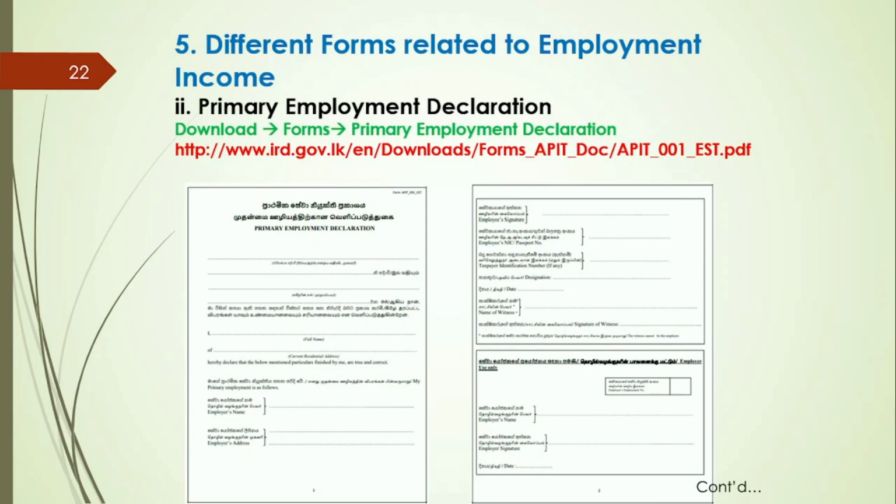Second form is primary employment declaration. An employee should furnish an employer with a declaration nominating his primary employment. If an employee has one employment, furnishing a primary employment declaration is not required. However, an employee must not have more than one primary employment at any one time.